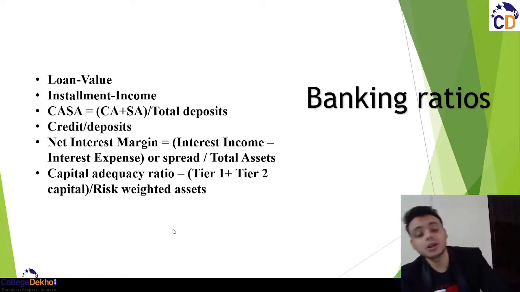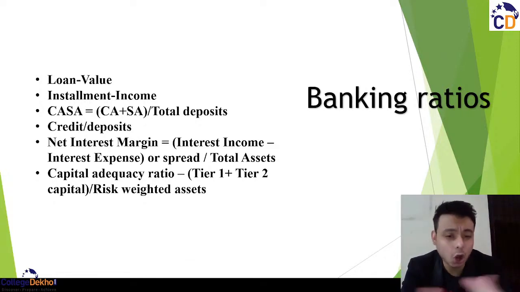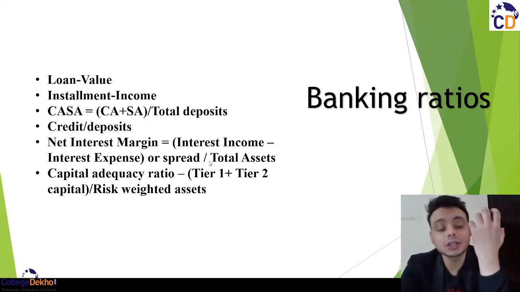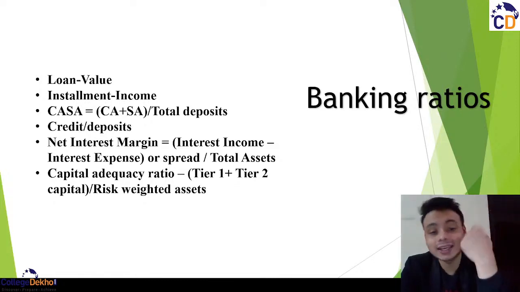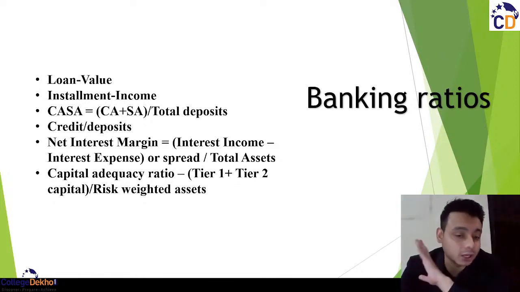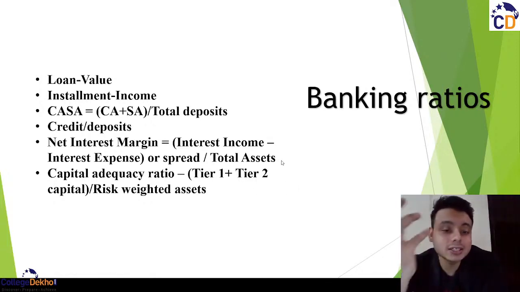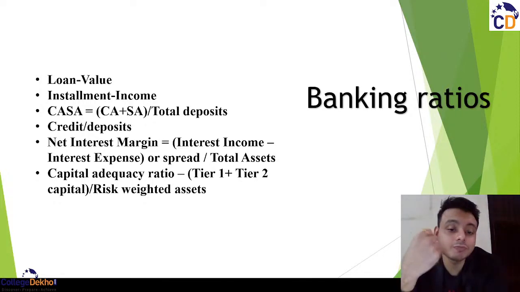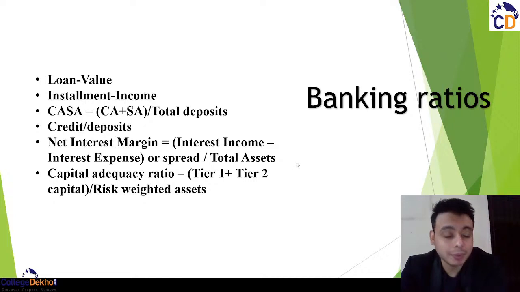So what happens is, you have some Basel norms for banks, like 3 Basel norms: Basel 1, Basel 2 and Basel 3. Talking particularly about the Basel 2 norms, there you have the tier capitals, tier 1, tier 2 and tier 3. In tier 1 capital, you have the major reserves of the bank or the equity of the bank. In tier 2, you have all the debts or the hybrid instruments of the banks. Hybrid means both equity and debt. And in tier 3, you have those instruments which are debt, but a more risky kind of debt. Okay. So here we take only tier 1 and tier 2 capital